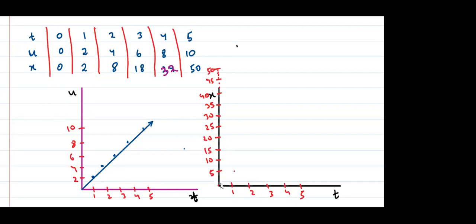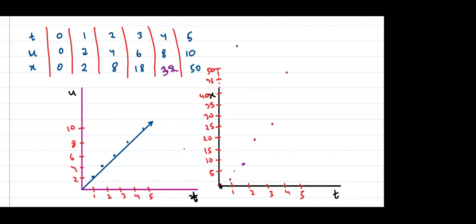ठीक है? Now 0 पे 0, step by step. See, 0 पे 0, right? 1 पे 2, 1 पे यहाँ कुछ आएगा 2, 2 पे 8 आ गया. यहाँ पे ये, 3 पे 18, this 4 पे 32, okay, somewhere like this, 5 पे 50, like this.